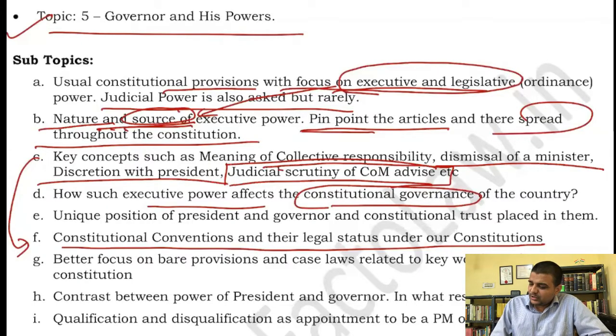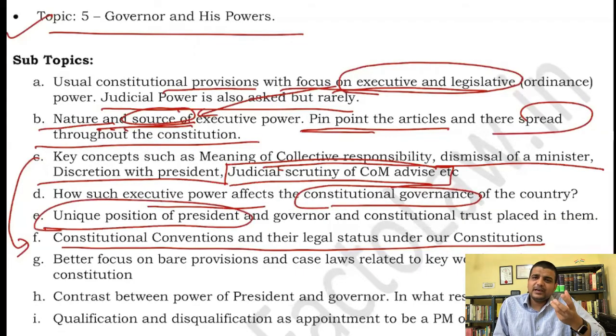Then the unique position of the president. Why is the position unique? Because the president has some characteristics of the sovereign, that is the British, and some characteristics of a democratic head like in India. It is neither this nor that. Justice Ayyar very famously said that the position of the president must be enriched by the river Thames rather than the river Mississippi, that is the US. So it has to be London. That is the unique position of the president.